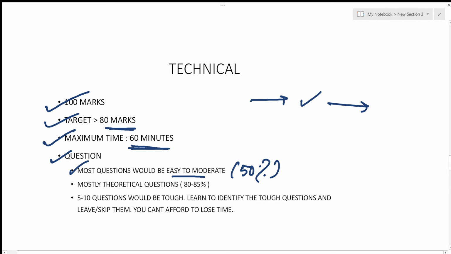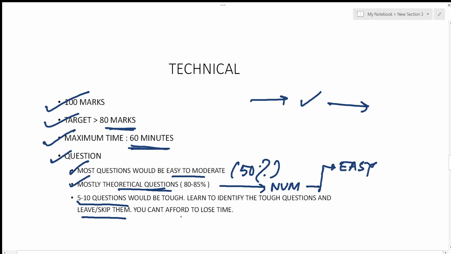Now, in this part, mostly all the theoretical questions would be asked. 80 to 85 questions would be theoretical, and the rest would be numerical questions, which would mostly be very easy, but there would be some tough questions as well, and you need to identify these 5 to 10 tough questions and skip them, because let's say there is a tough question and you need to spend 5 minutes on that particular question. Don't do that. Don't fall for this trap.